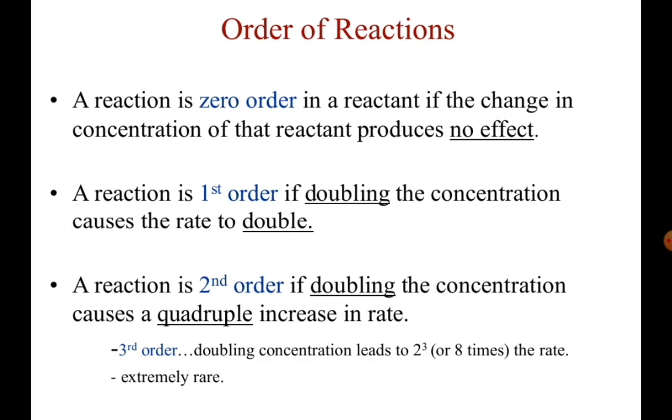Now, order of reactions. A reaction is zero order in a reactant if the change in concentration of that reactant produces no effect. A reaction is first order if doubling the concentration causes the rate to double, and a reaction is second order if doubling the concentration causes a quadruple increase in rate. So in this way we can find the third order: doubling the concentration leads to 2 to the power 3, or 8 times the rate.